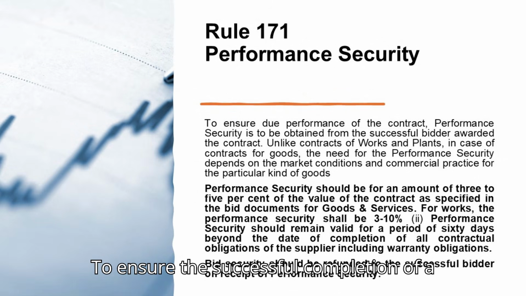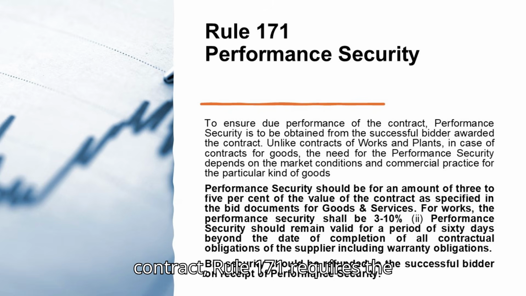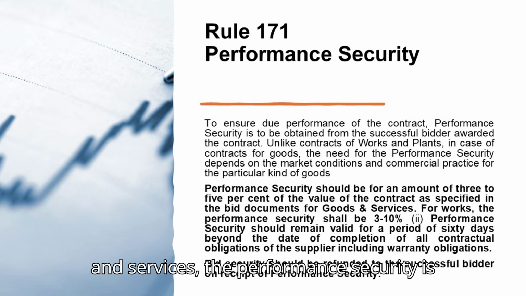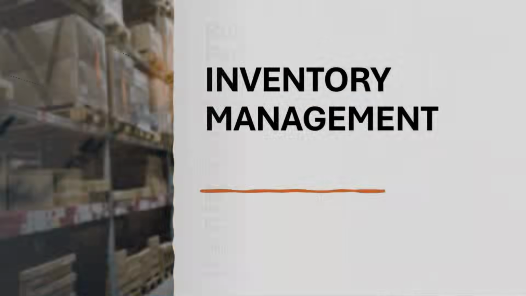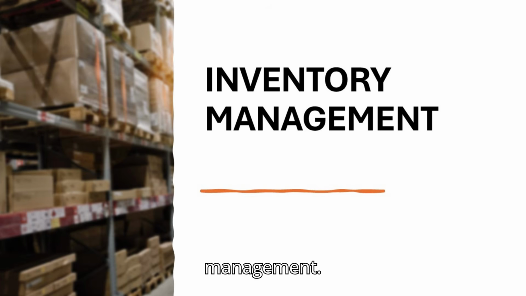To ensure the successful completion of a contract, Rule 171 requires the winning bidder to submit performance security. This amount ranges from 3% to 10% of the contract value and remains valid for 60 days beyond the contract's completion. Bid security should be refunded to the successful bidder on receipt of performance security. For goods and services, the performance security is 3% to 5%, and for works it is 3% to 10%. Now we shall discuss inventory management.